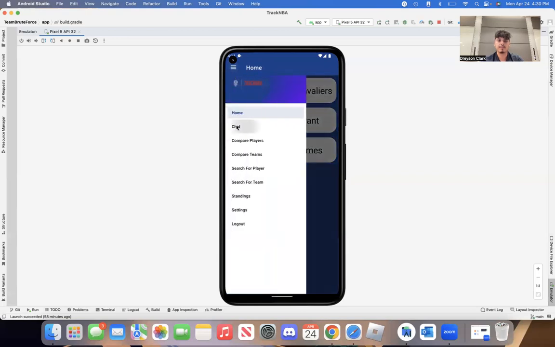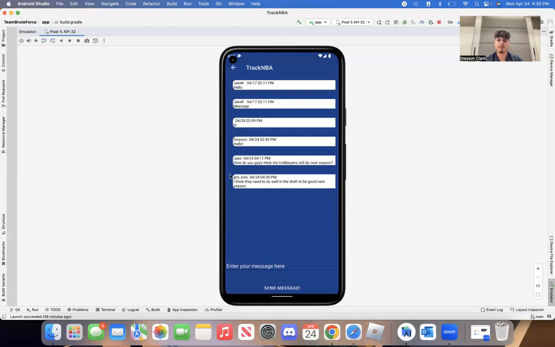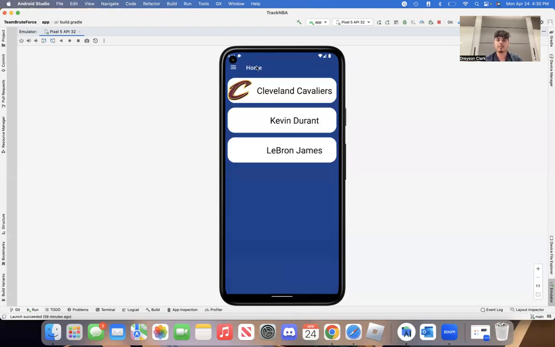Okay, opening up the chat room. There we go. Someone says, I think they need to do well in the draft to be good next season. It's a good take. Okay, so that's our app.